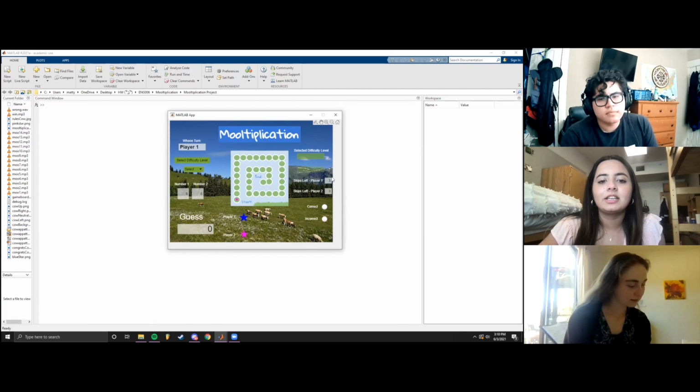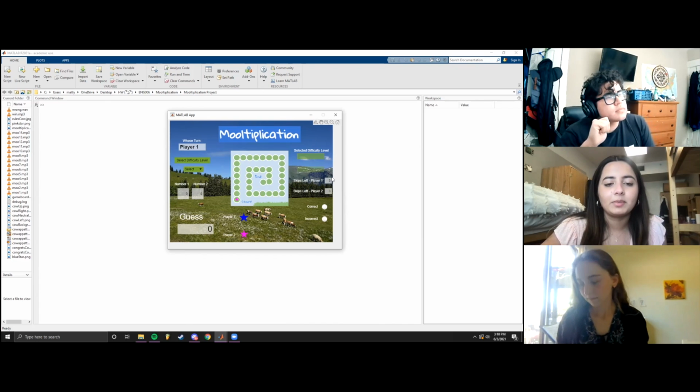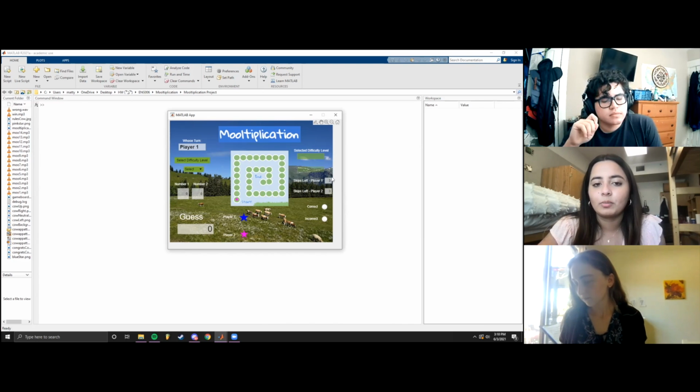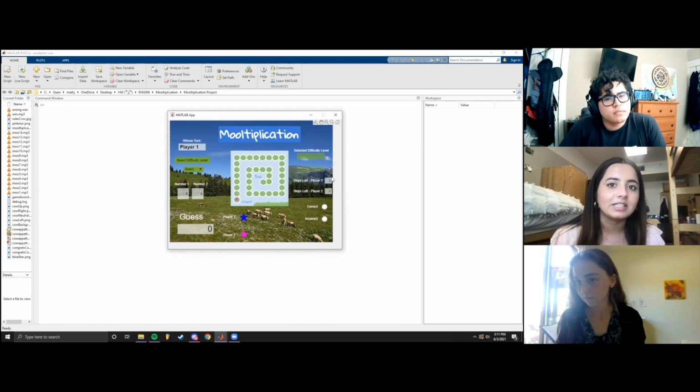If a player gets a question incorrect, then they either move back the respective amount of spaces or they just go back to start. And each player has 3 skips that they can use, and the first person to reach the end of the board is the person that wins.